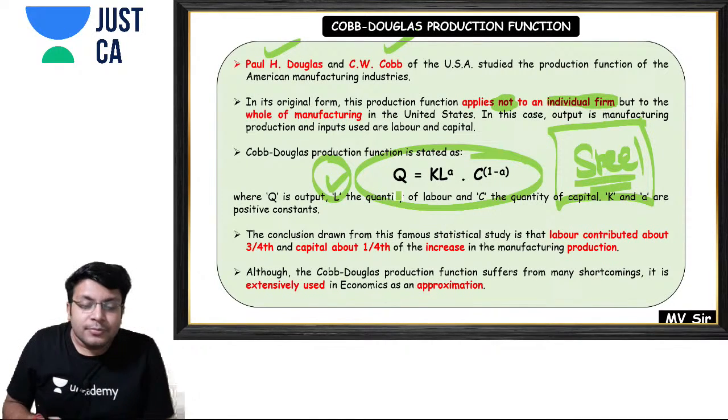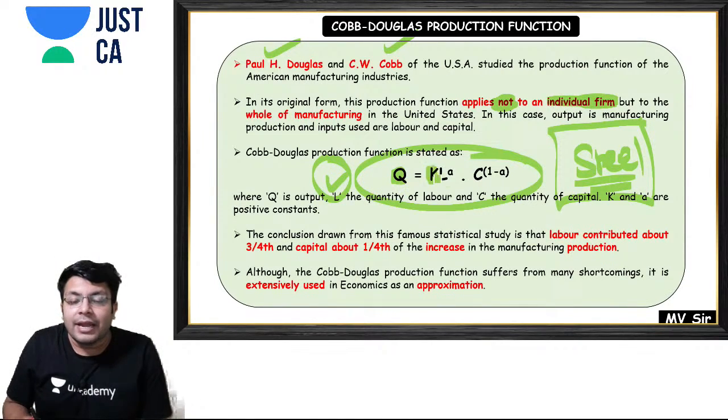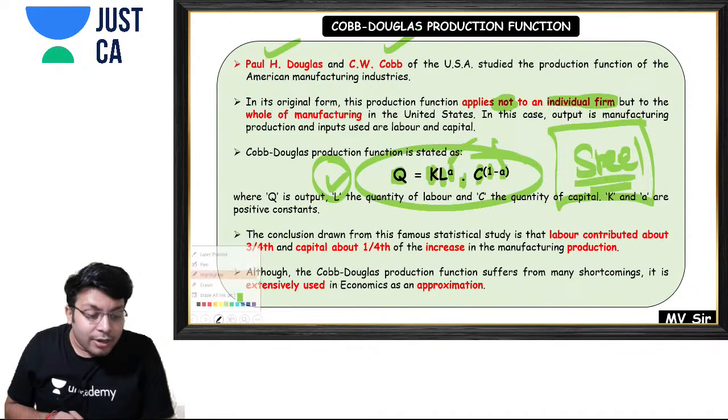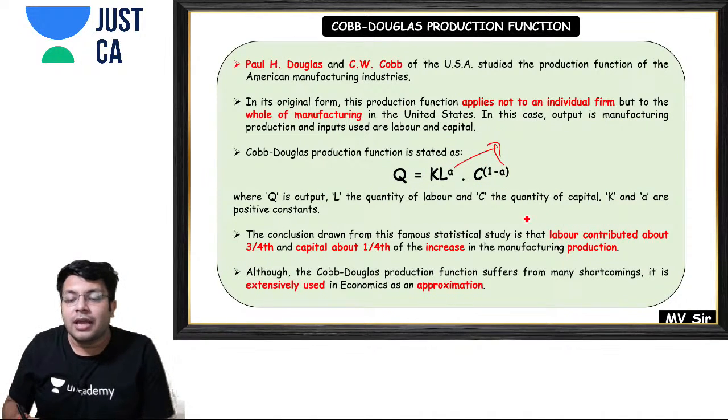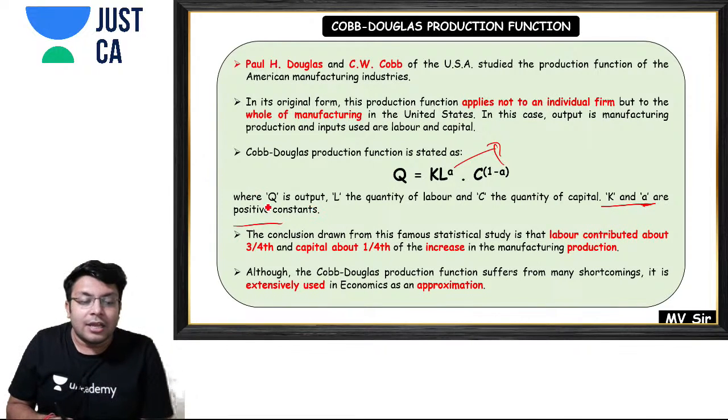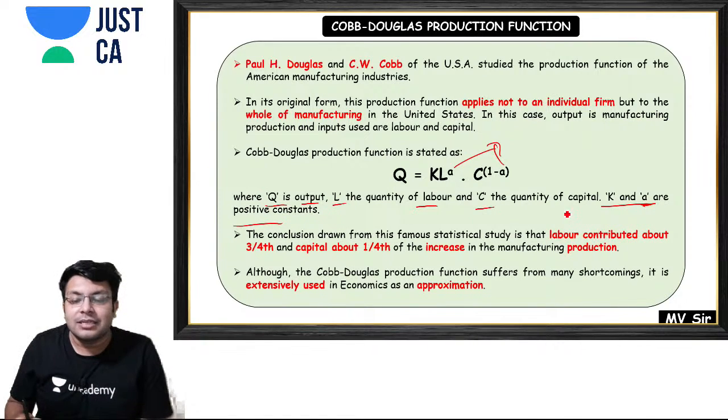Now the formula is Q is equal to K times L raised to the power of A into C raised to the power of 1 minus A. Now what is A and 1 minus A? These are the output elasticities, but in your book they have not given much detail. K and A are constants, Q is the output, L is the labor and C is the capital.